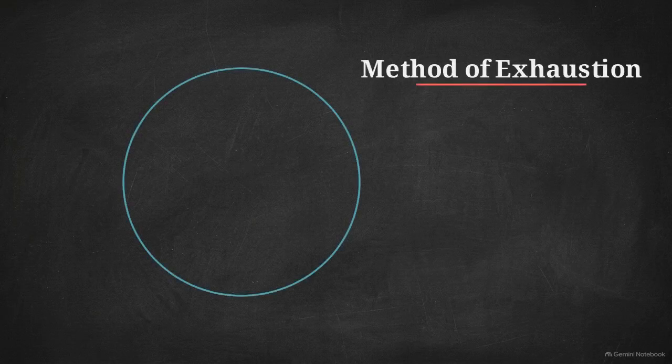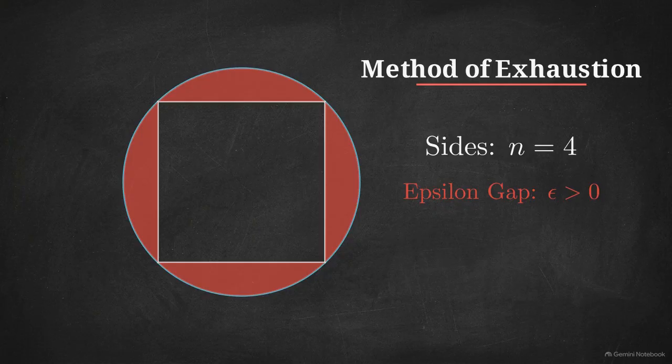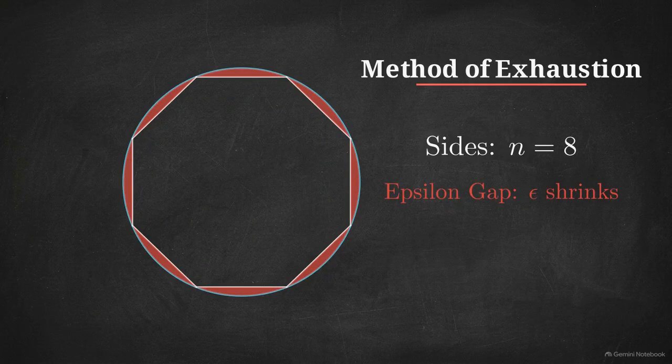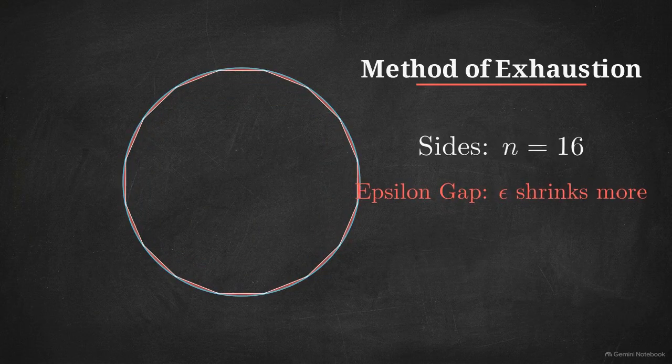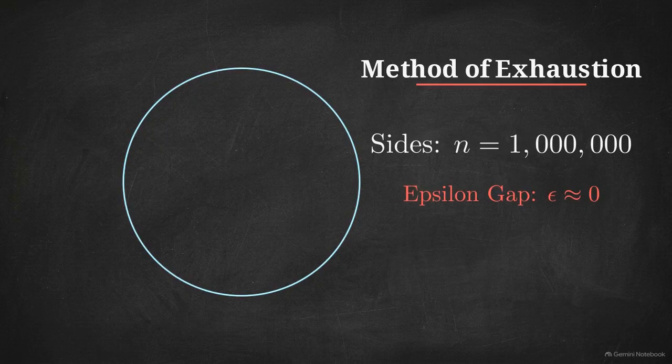This diagram shows how these abstract rules apply to physical geometry. We place a square inside a perfect circle. The straight edges leave wide, empty gaps along the curve. Now we multiply the sides. An octagon fills more of the space. A shape with 100 sides and then 1,000,000 sides causes those jagged gaps to vanish as the polygon expands.